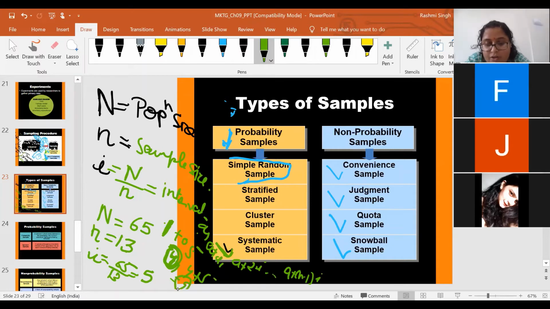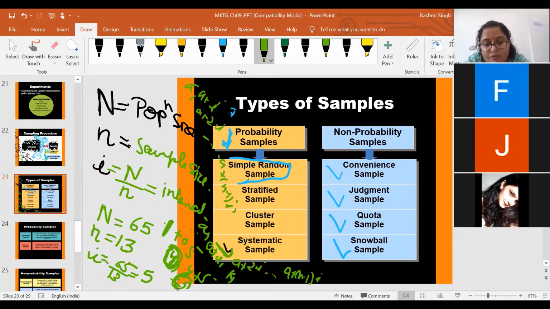So the second student in my sample is roll number 9. The third student would be 14. So accordingly, the first element is A, the second is A plus I, the third is A plus 2I, and so on, A plus n minus 1 into I.